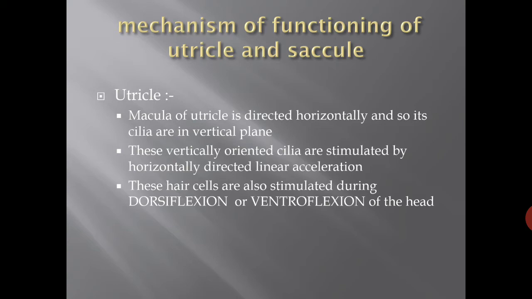Now, the mechanism of functioning of the utricle and saccule. The macula of the utricle is directed horizontally, so its cilia are in the vertical plane. So these vertically oriented cilia are stimulated by horizontally directed linear acceleration. These hair cells are also stimulated during dorsiflexion or ventroflexion of the head.